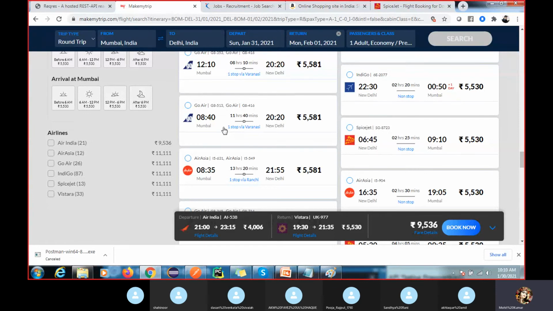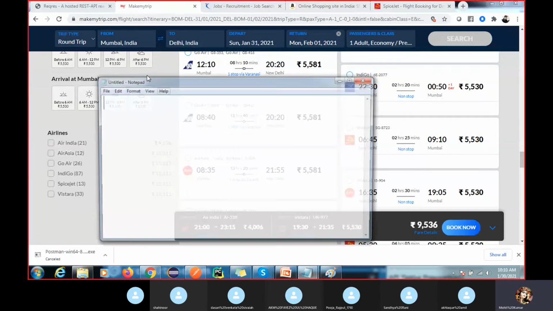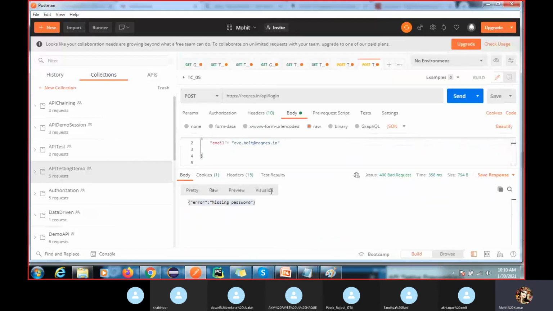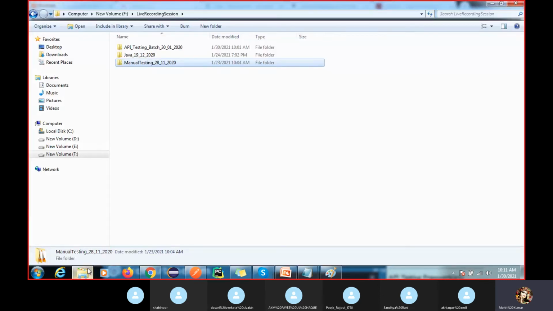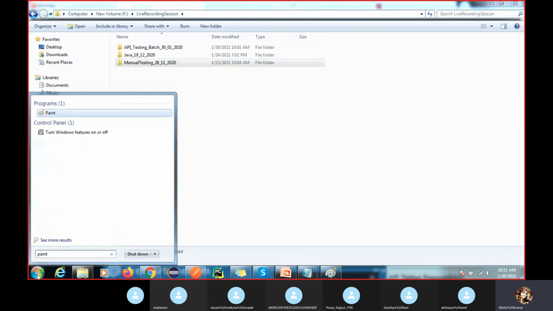For API we have multiple tools, like Postman. If you go in as an automation test engineer, you should have some basic knowledge of Postman. In real time, all the processes are manual processes only.